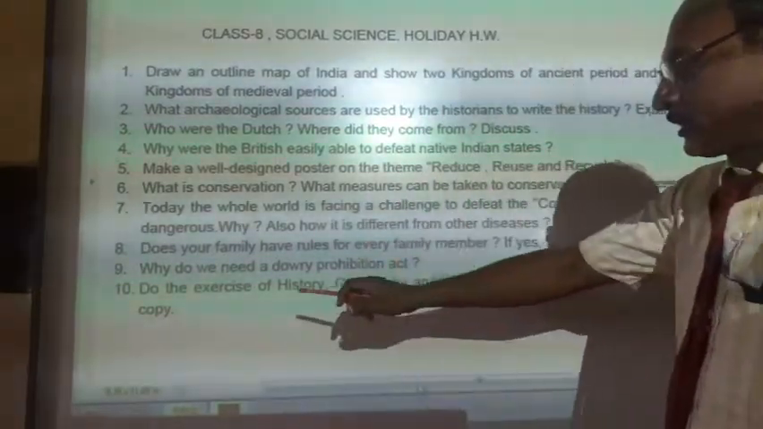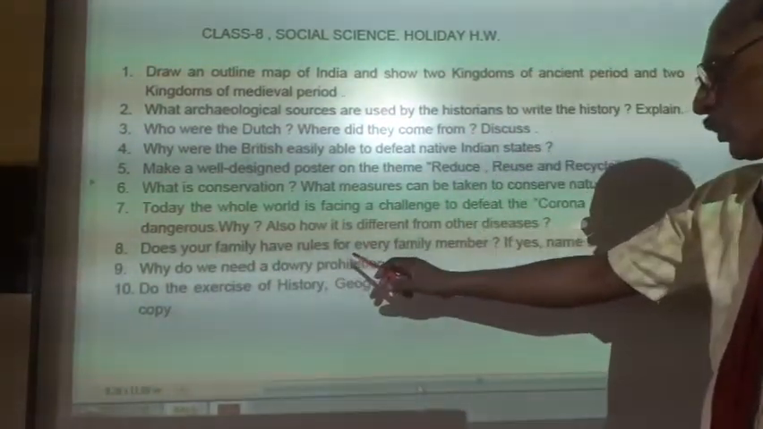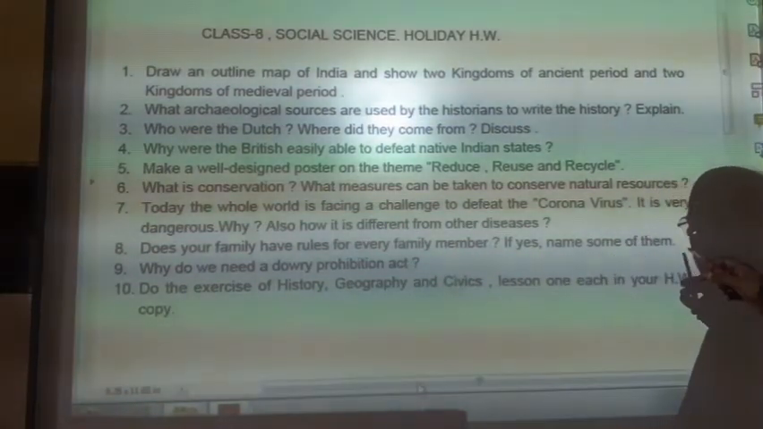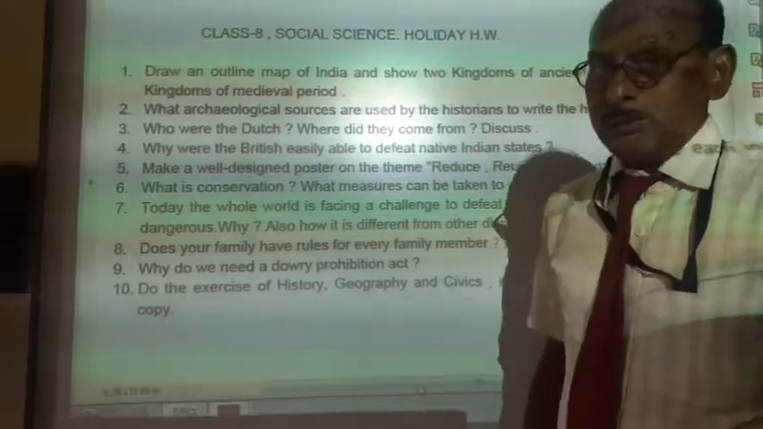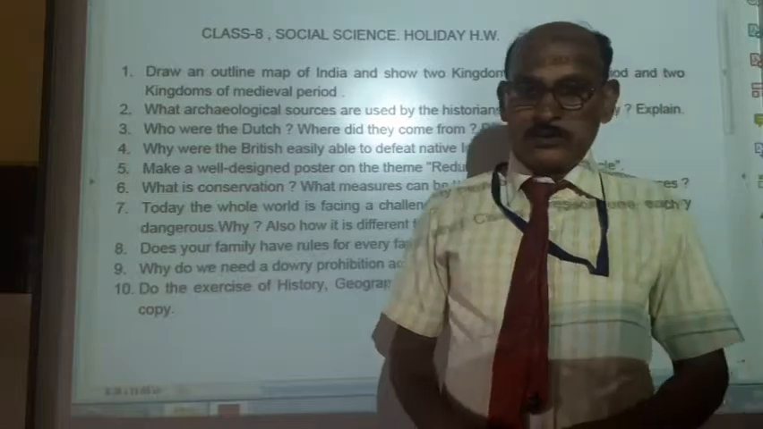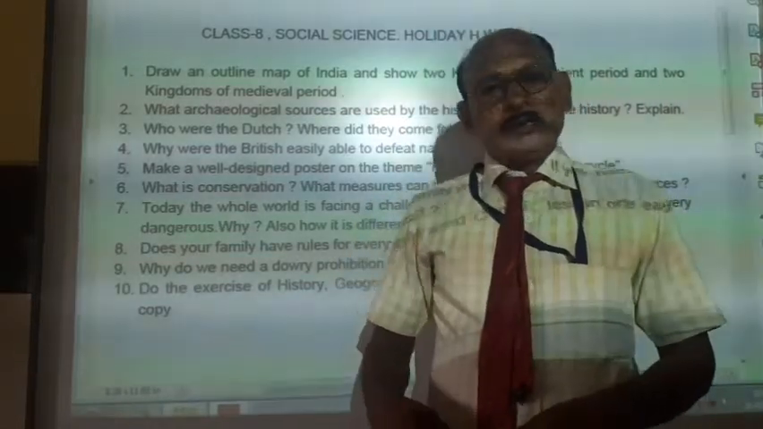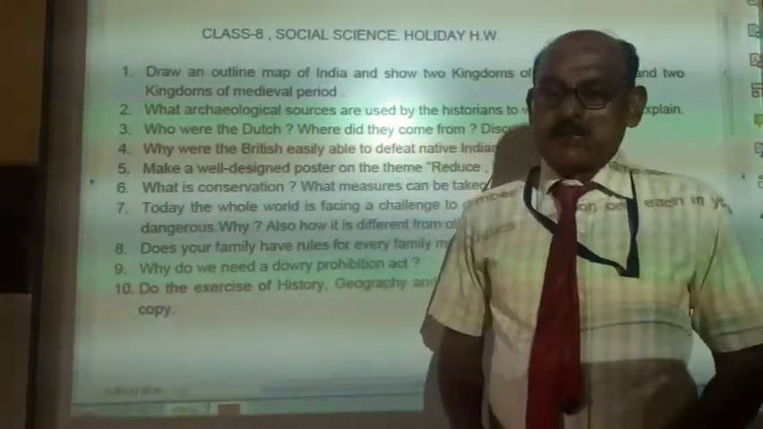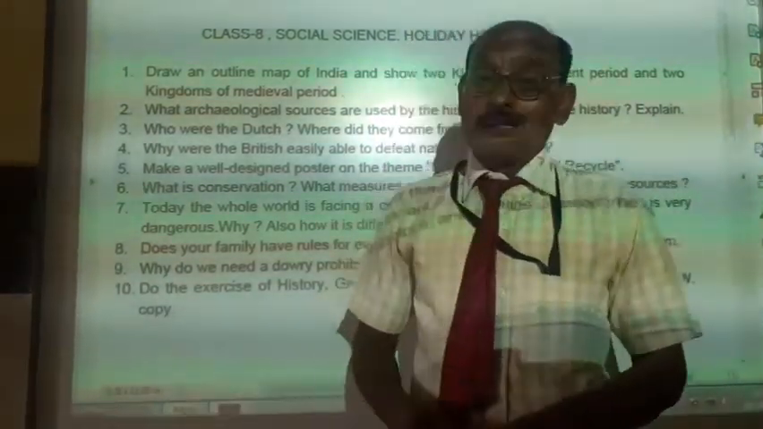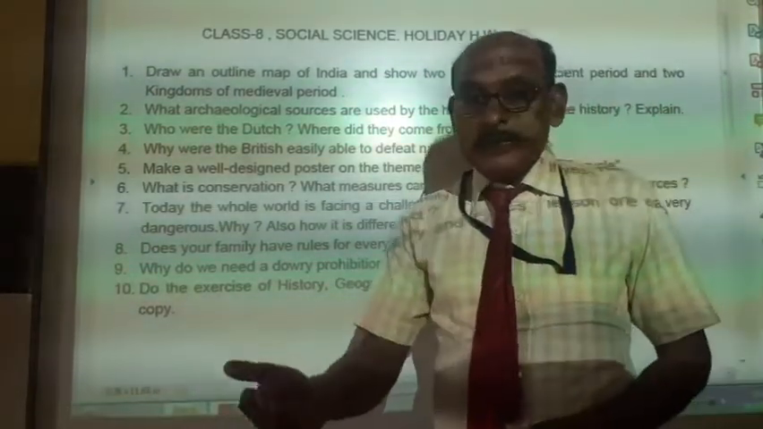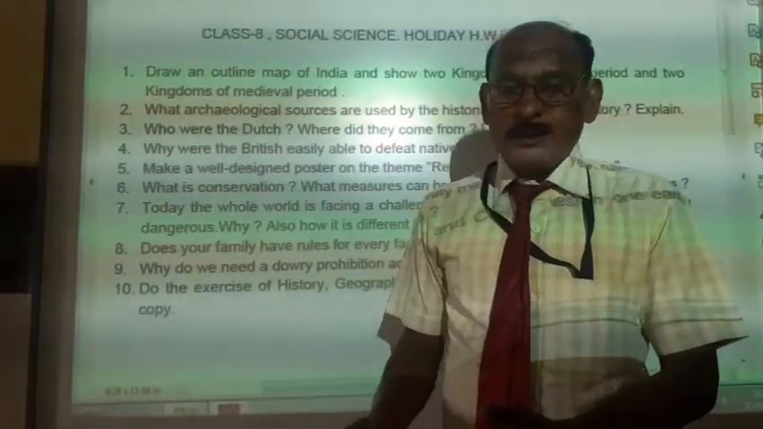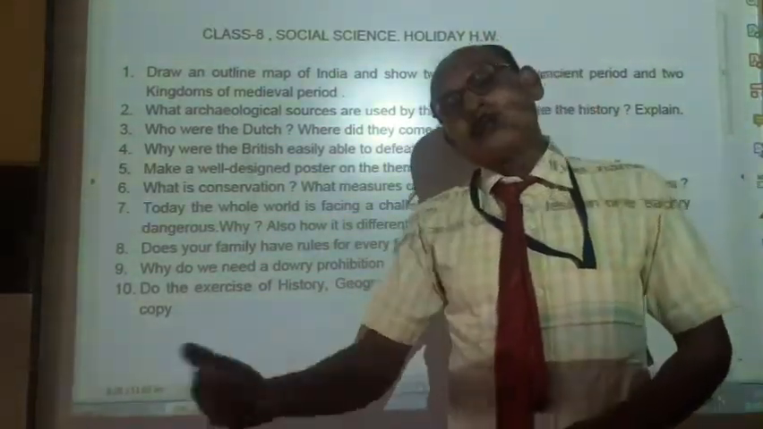Okay, eighth question: does your family have rules for every family member? If yes, name some of them. We have learned about laws. A country needs a law to run the country. Every institution and every organization has certain rules and laws. Even in the family there are certain rules and laws. So if there are certain rules in your family, what are they? For whom is the rule applied? You have to write that.